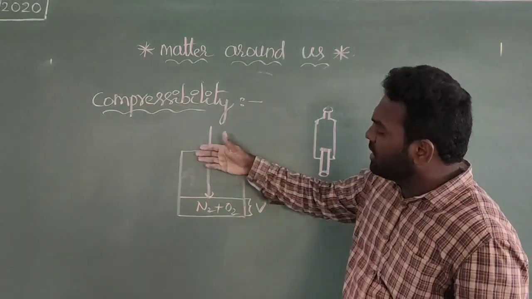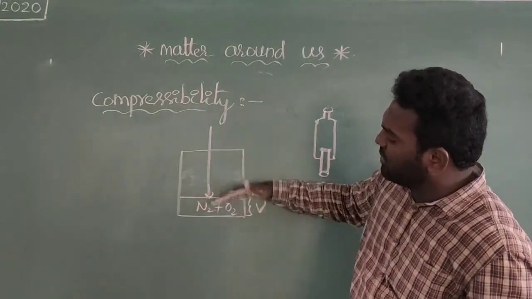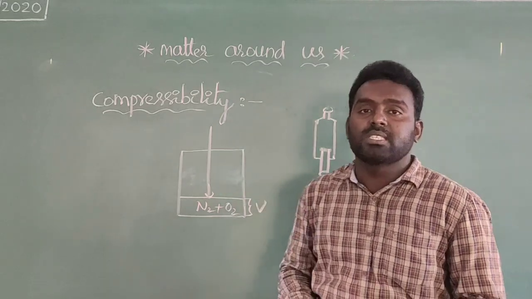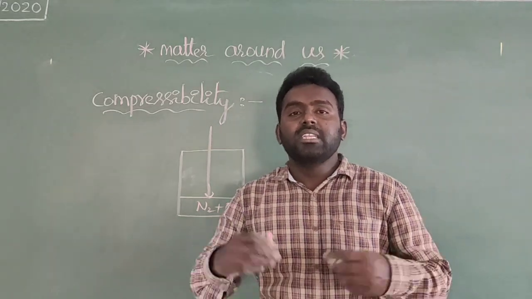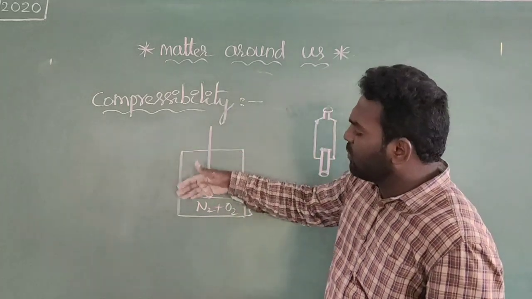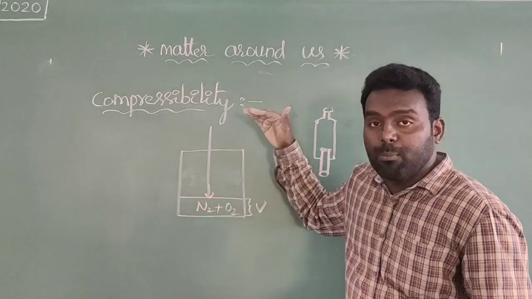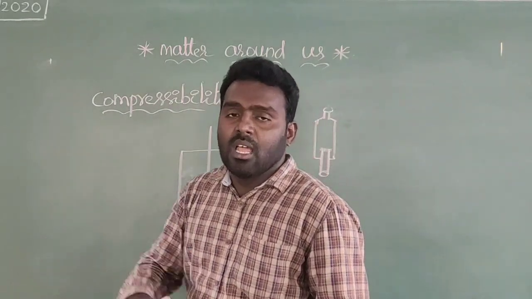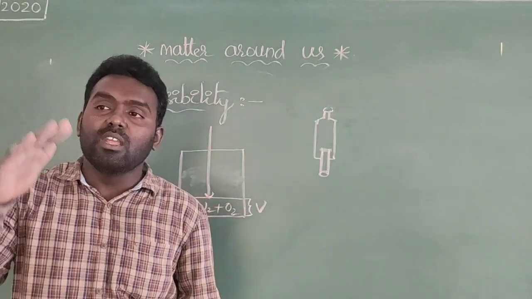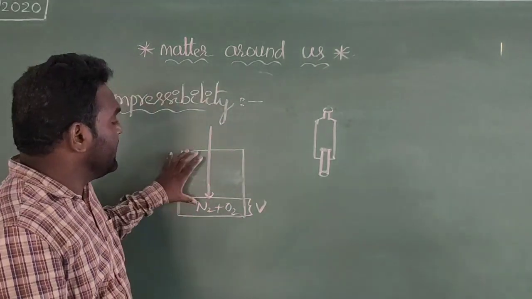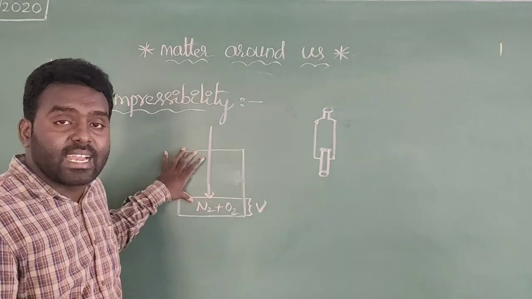Like that, you will see. Initially, what I told is that the total is the volume of the beaker. In this beaker, we took two gases, nitrogen gas and oxygen gas. The total volume is the volume of the gas molecules. If you apply pressure, the volume will be reduced, which means the attractive forces will increase. Initially, the gas molecules have lesser attractive forces.